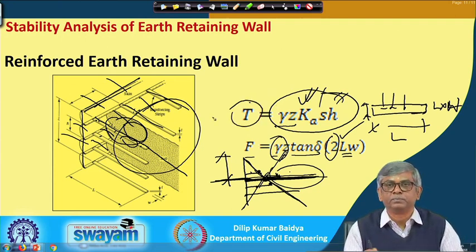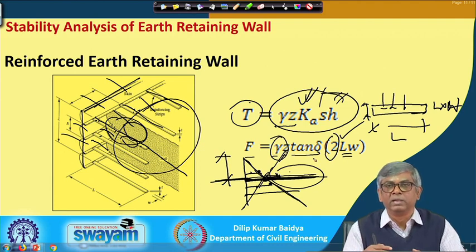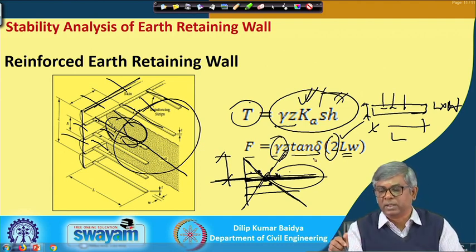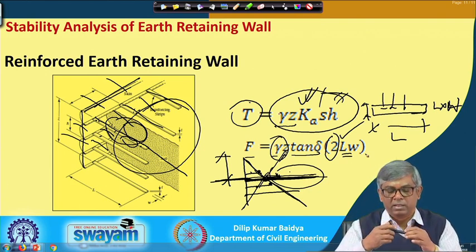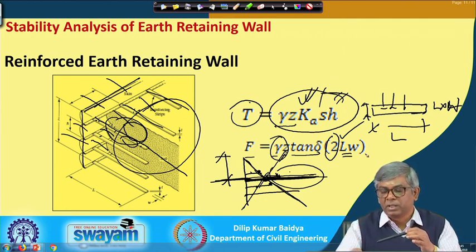And the total tensile force coming onto this because of the backfill is this. So, this has to be balanced by this, and if I adopt a factor of safety, suppose 1 or 1.5 or 2, accordingly I will get the length required, if other things are known. If I fix a reinforcement of 2 centimeter width or 3 centimeter width, W is known, and tan delta, gamma, z, everything is known. The only unknown will be L, so we can find out L.